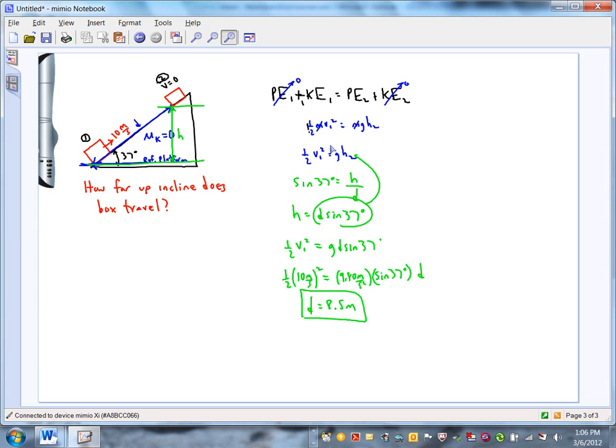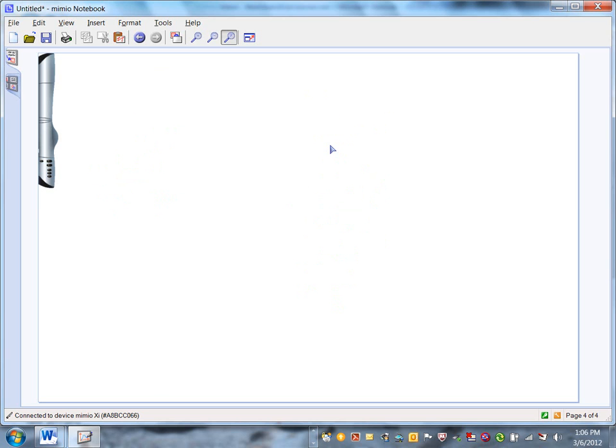In fact, the majority of this stuff you're going to be doing at Six Flags, if you elect to go on that trip, is stuff where you have to use conservation of energy. Because when you're looking at a roller coaster, here's a side view of some track. Conservation of energy is pretty much the only game in town.